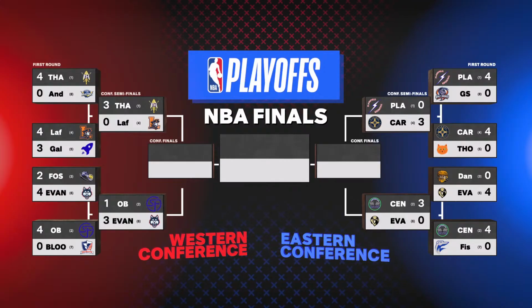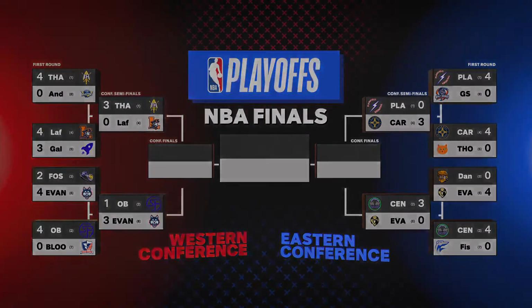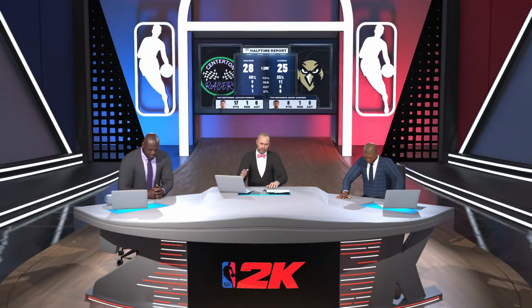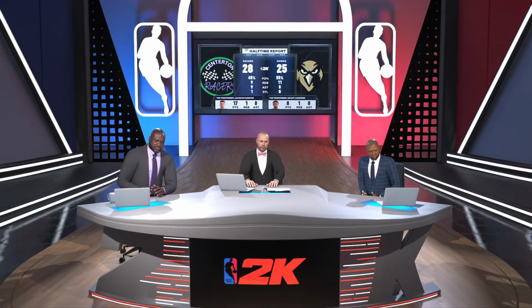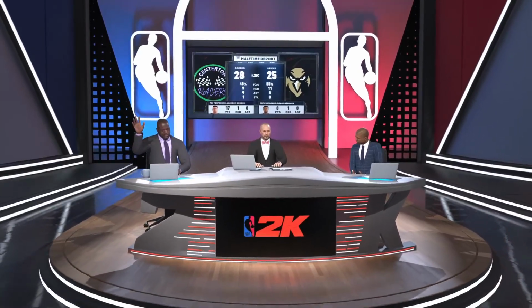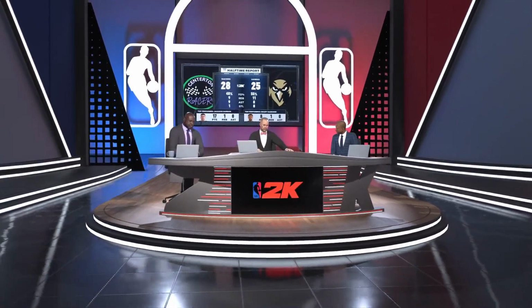How about the Arrows as well? The Arrows look strong. They take on the Raiders. Jackson Gordon has 17 points tonight. And it's 28-25 after the halftime.